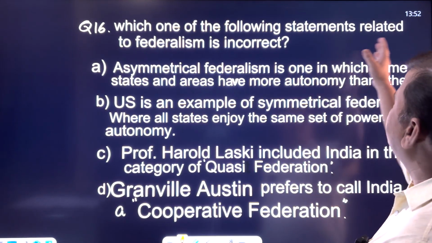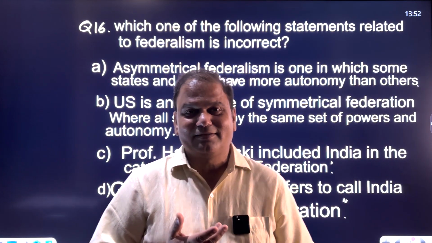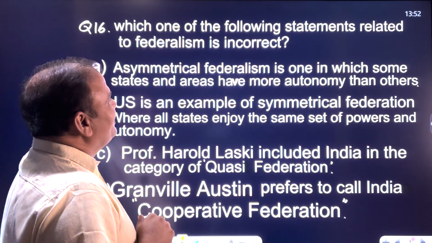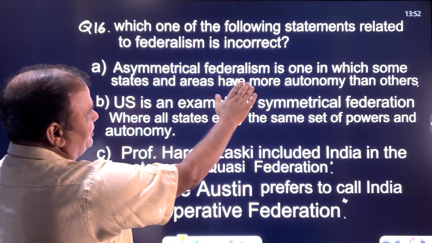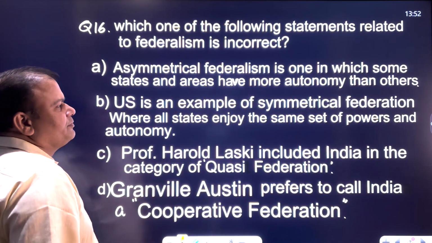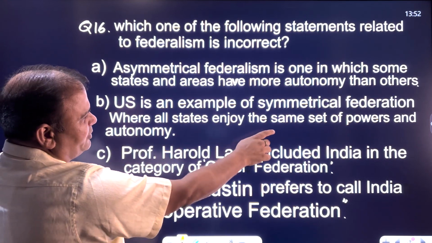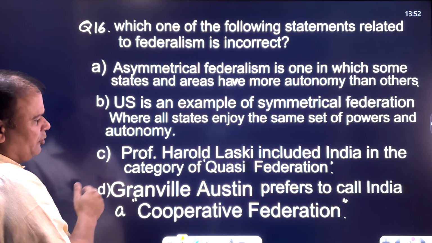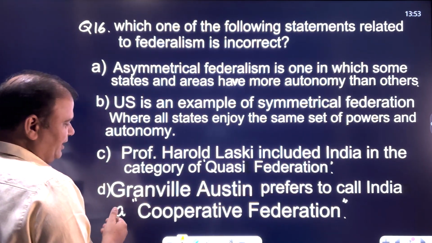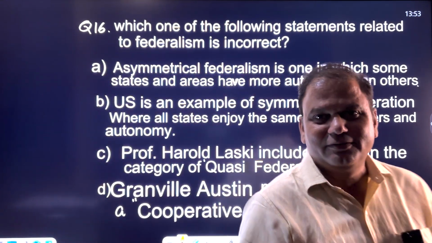Now, which one of the following statements related to federalism is incorrect? Now, you can ask me that you are teaching current affairs and you are asking a question from polity. Let me relate it. Asymmetrical federalism is one in which some states and areas have more autonomy than others. US is an example of symmetrical federalism where all states enjoy the same set of powers and autonomy. Professor Harold Laski included India in the category of quasi-federation, and Granville Austin prefers to call India a cooperative federation. All options are very good.